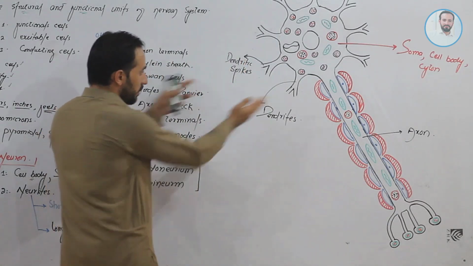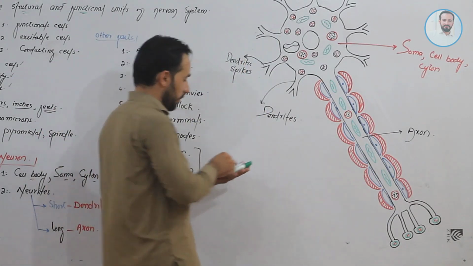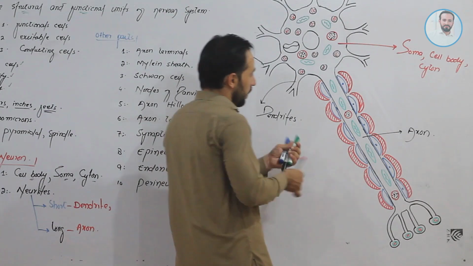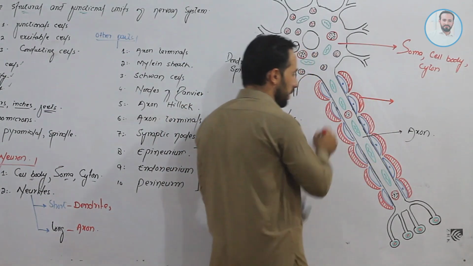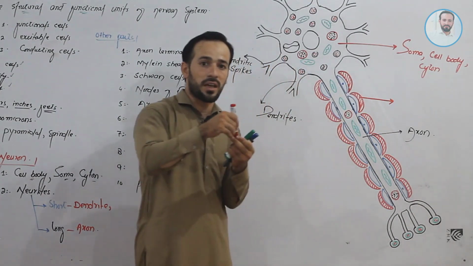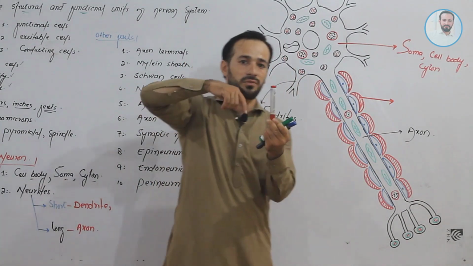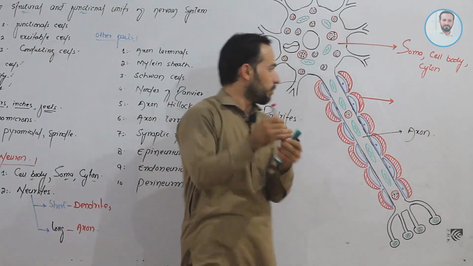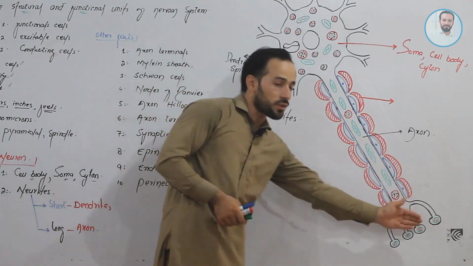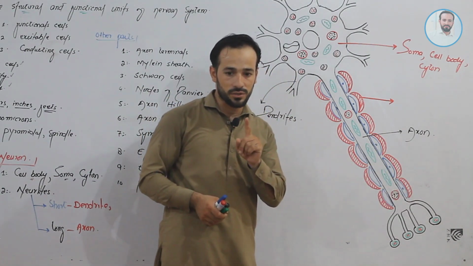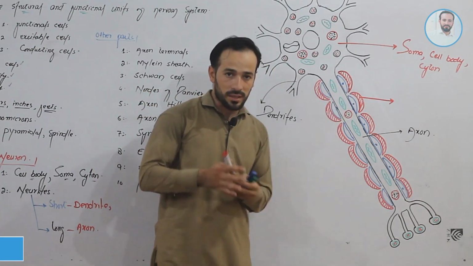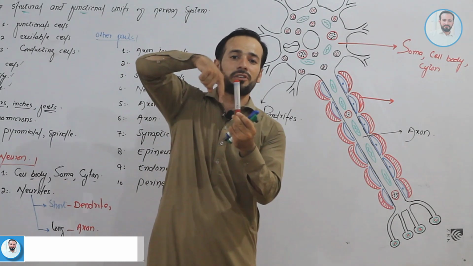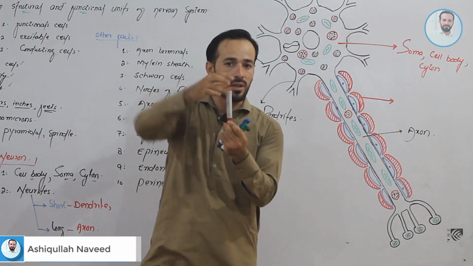Let's put all these other parts in the neuron. Okay, friends. Now we can see this red color surrounding the neuron. For example, if this is the neuron, we have got a section of this neuron. This red color and this blue color that you can see is wrapped around this axon.